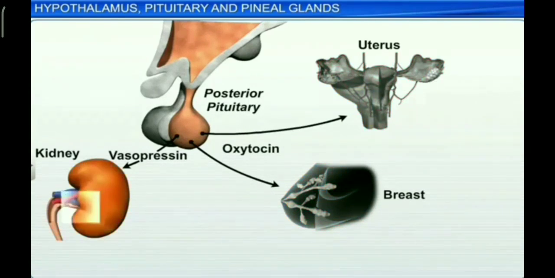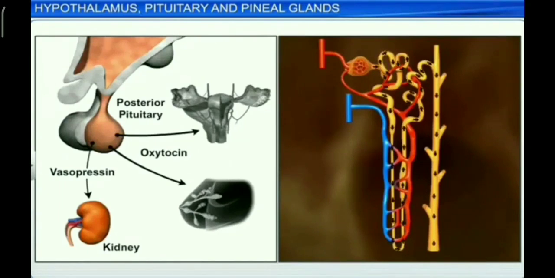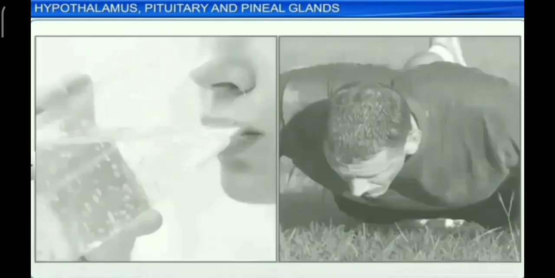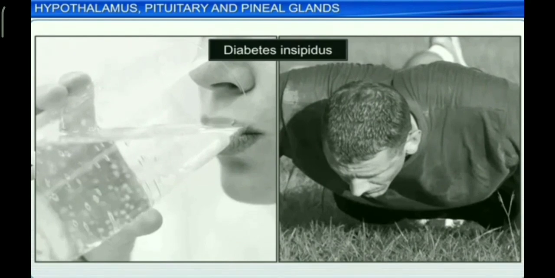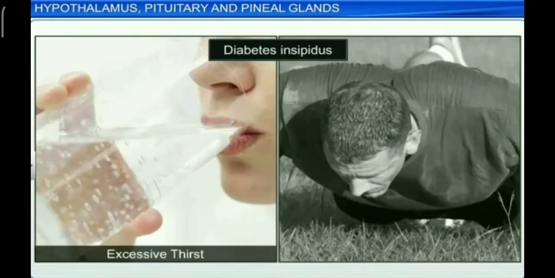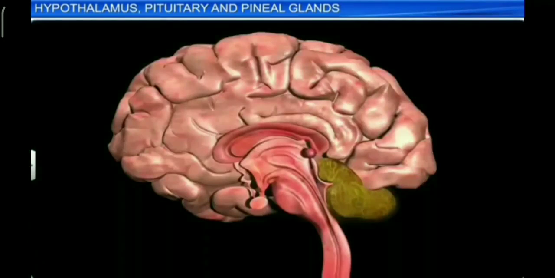Now, ADH stimulates the reabsorption of water in the DCT and collecting ducts of uriniferous tubules of the kidney. It decreases loss of water by reducing the urine quantity. It increases blood pressure by causing vasoconstriction. Deficiency of ADH reduces water absorption and increases urine output. This condition is called diabetes insipidus. Excessive micturition causes excessive thirst. This condition is called polydipsia.